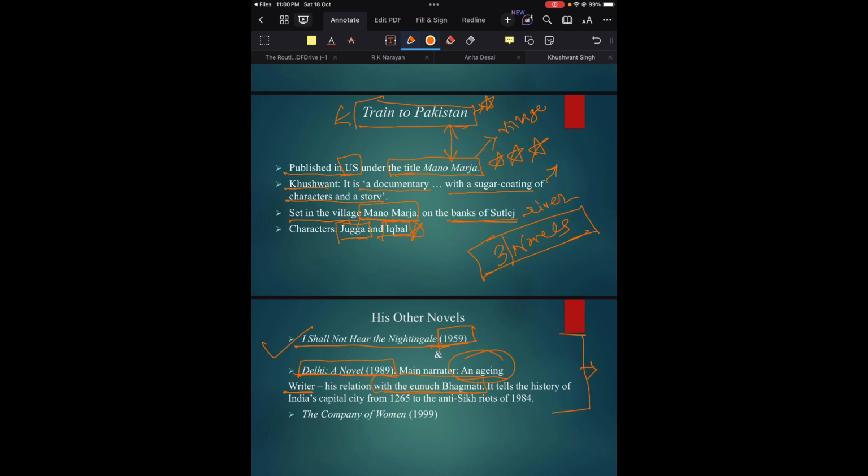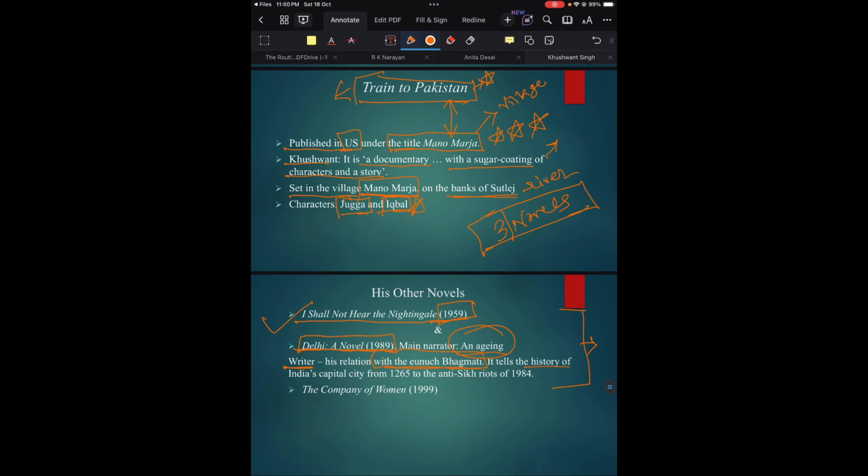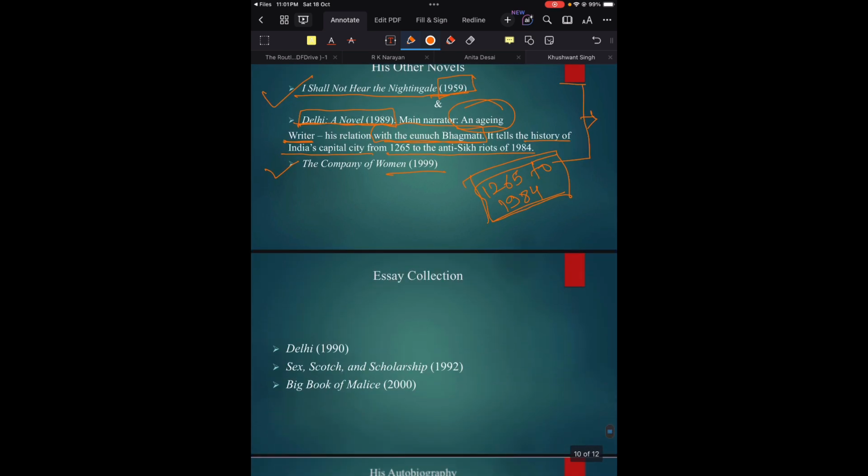Just remember this. Okay, and it tells the history of India's capital city from 1265 to the anti-Sikh riots of 1984. So the time period covered by the Delhi novel is 1265 to the anti-Sikh riots of 1984. Another of his less important novels is The Company of Women, published in 1999. So just remember this information.